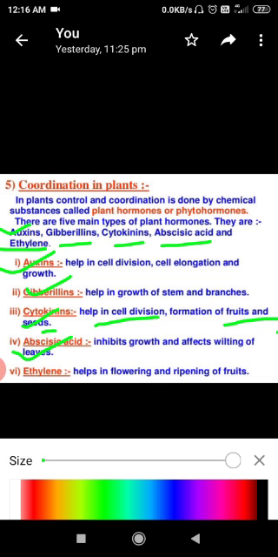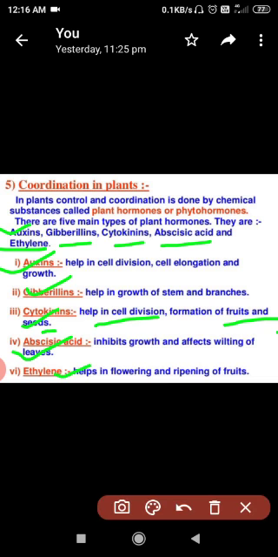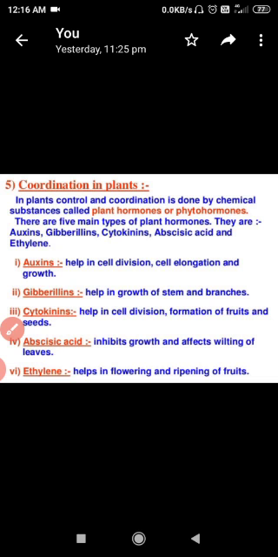Okay, the last hormone is ethylene, and it is the only hormone which is present in the gaseous state. The main function of ethylene is that it promotes growth and ripening of fruit. It helps in breaking the dormancy in buds and seeds. It stimulates the formation of a separation layer in leaves, flowers and fruits. So this is about the function of ethylene.